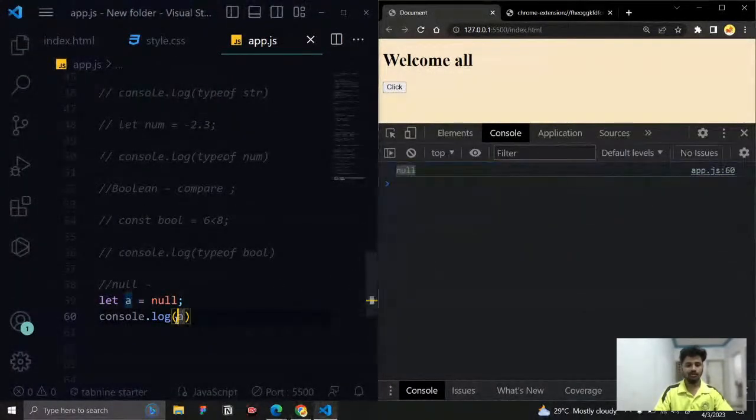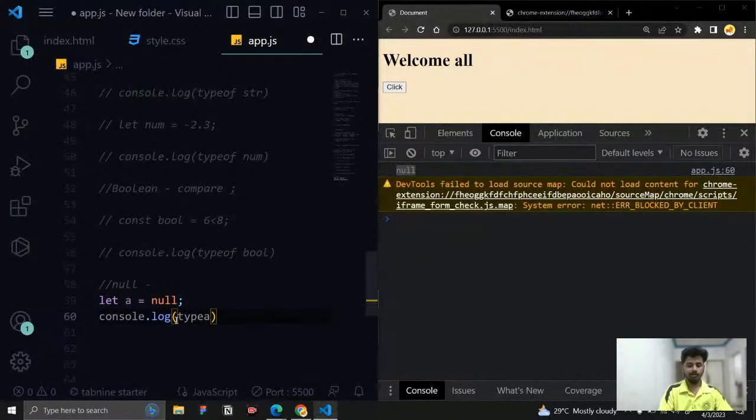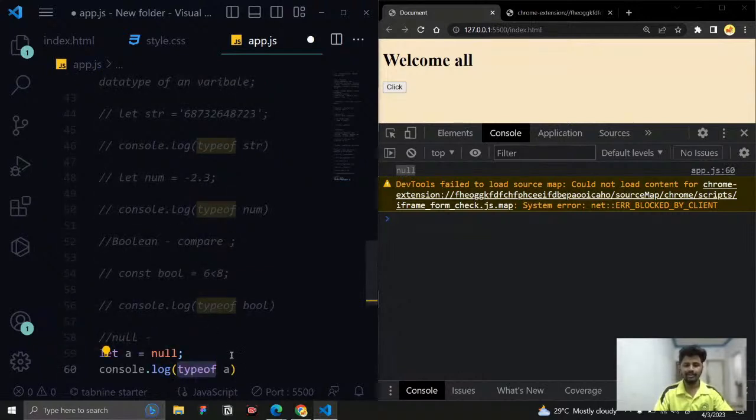But if I ask for typeof a, just imagine we asked for the type of a Boolean, it gives me boolean. If I ask for the type of a number, it gives me number. If I ask for the type of a string, it gives me string, right? Null is also a data type. If I ask for the type of null, then it should return me null only, right?